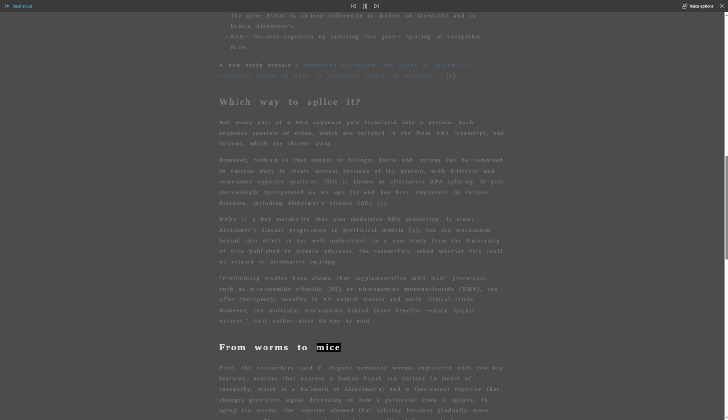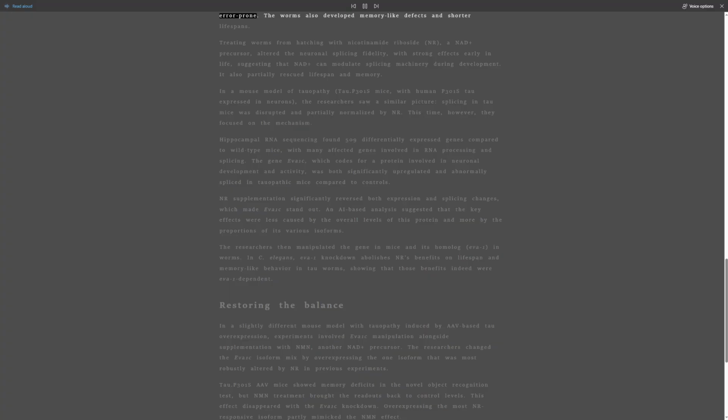From worms to mice. First, the researchers used C. elegans nematode worms engineered with two key features: neurons that express a human P301L tau variant, a model of tauopathy, which is a hallmark of Alzheimer's, and a fluorescent reporter that changes green/red signal depending on how a particular exon is spliced. In aging tau worms, the reporter showed that splicing becomes gradually more error-prone. The worms also developed memory-like defects and shorter lifespans.